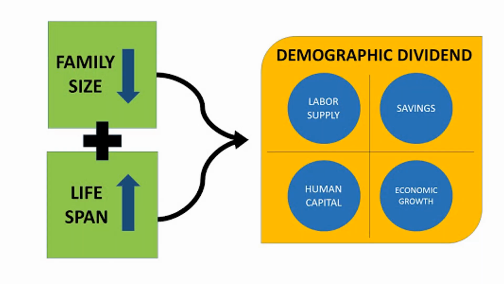So this is just a pictorial display of what we discussed now. Lifespan has increased, family size is reduced, so working adults will be huge, so the labor supply will be huge, people will be saving more, economic growth will be fast. This is known as demographic dividend.